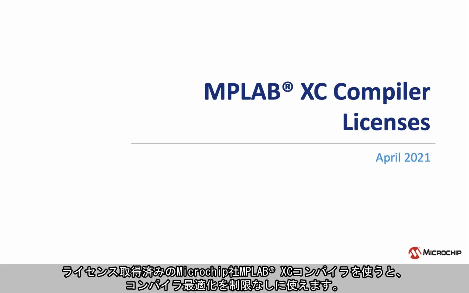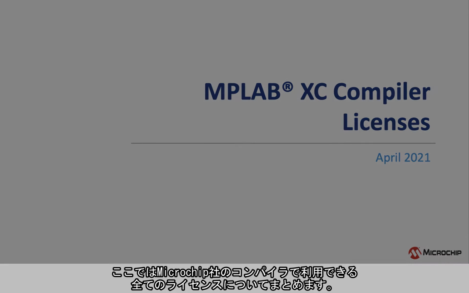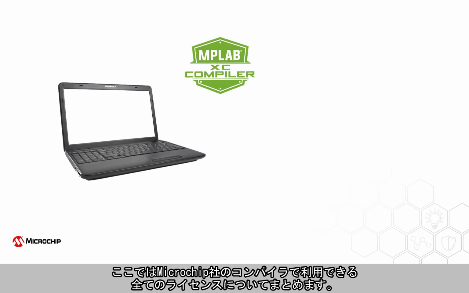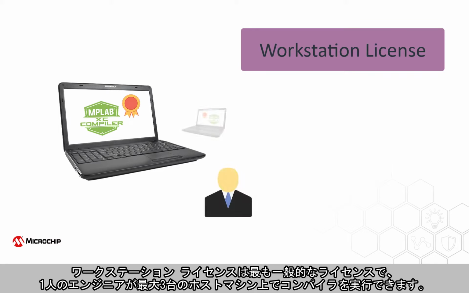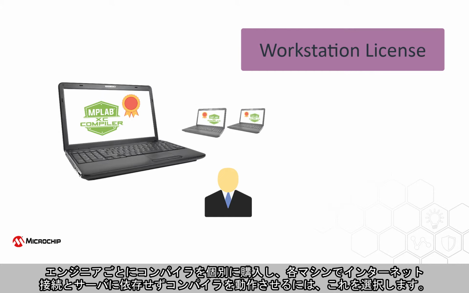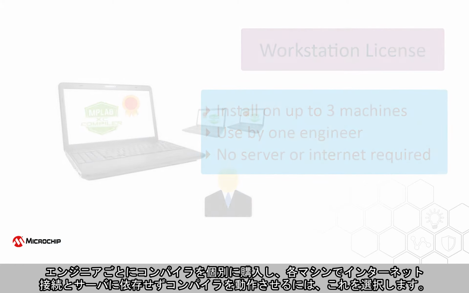A licensed Microchip MPLAB XC compiler can use the full suite of compiler optimizations. Here's a summary of all the licenses available for Microchip compilers. A Workstation license is the most popular license and allows a compiler to be executed by one engineer on up to 3 host machines. Choose this license if you would prefer to purchase an individual compiler for each of your engineers and have each host machine operate the compiler independently of an internet connection or server.